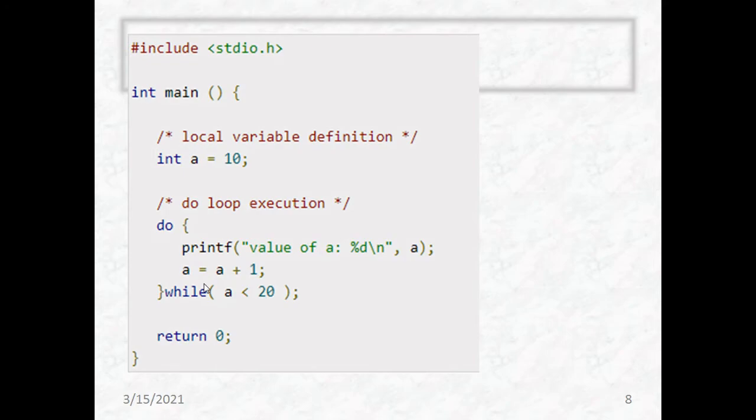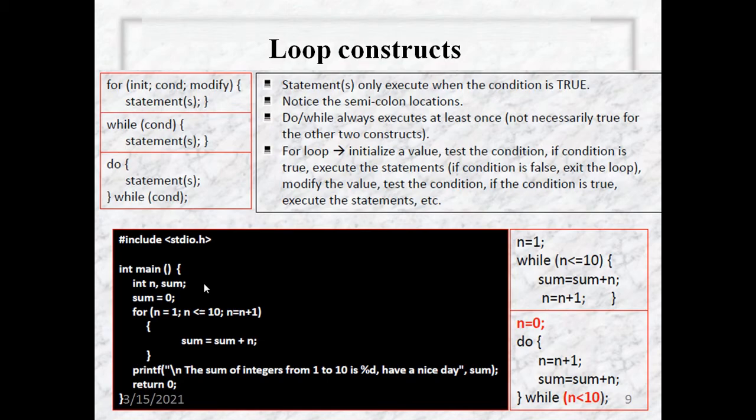Next, we'll see one more example. So we'll briefly recap what we have studied. We have three types of looping constructs. For the for loop, we have initialization, condition, and modify. For the while loop, we have a condition and n number of statements. In the do while loop, we first execute the statements and then we check for the condition.